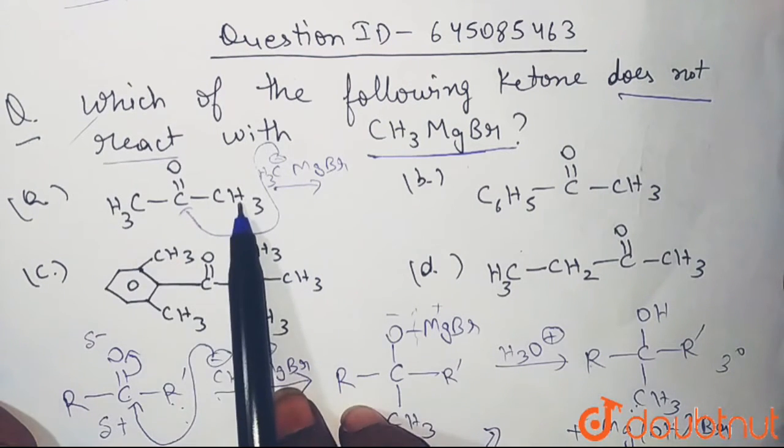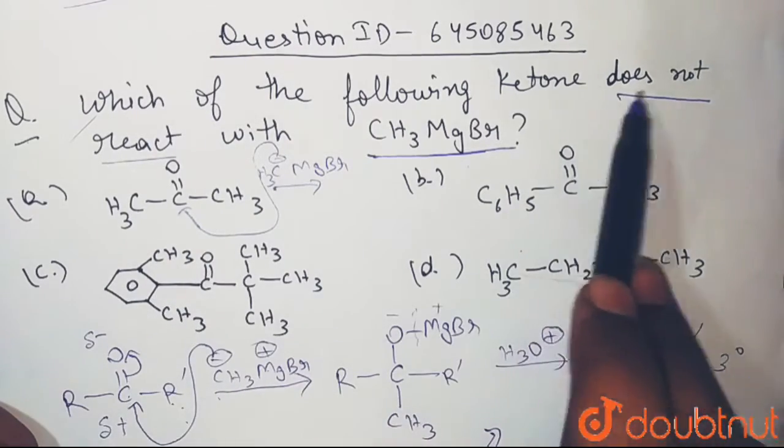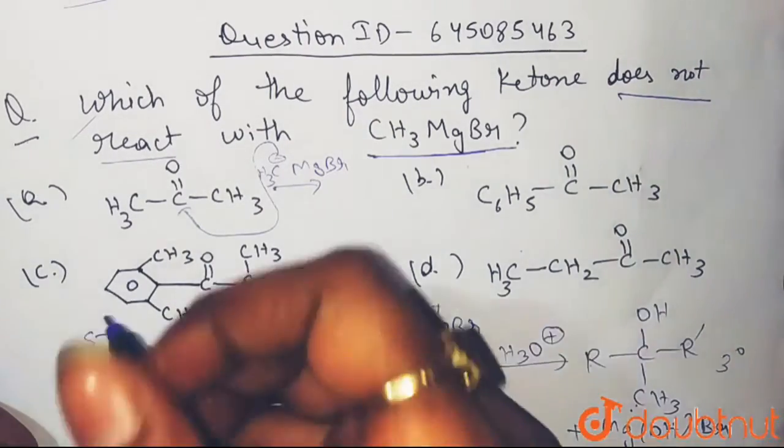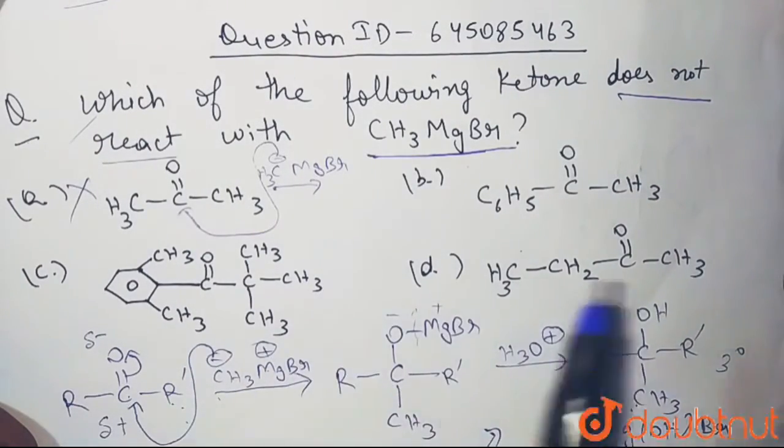If they are directly attached to a ketone, they are not so bulky, so it can easily attack and give us the product. So we have to tell which does not react with. So thus this is incorrect, because it is able to react and will give the tertiary alcohol.